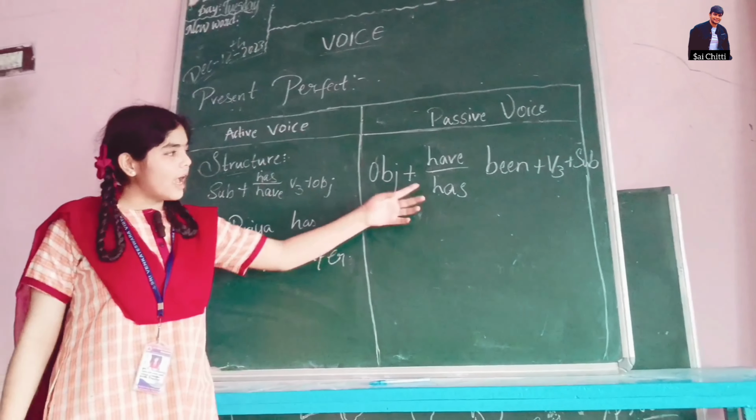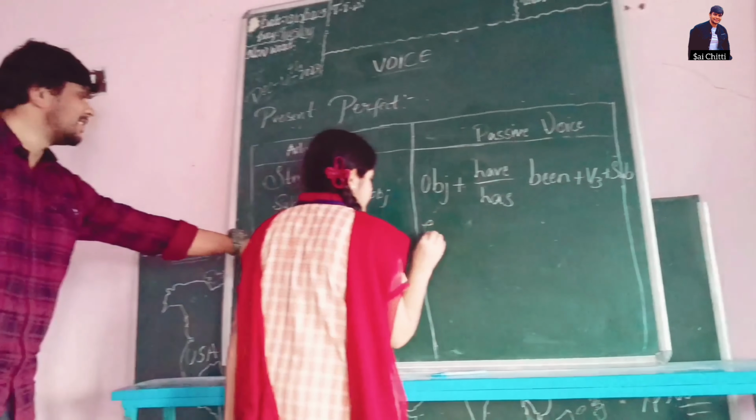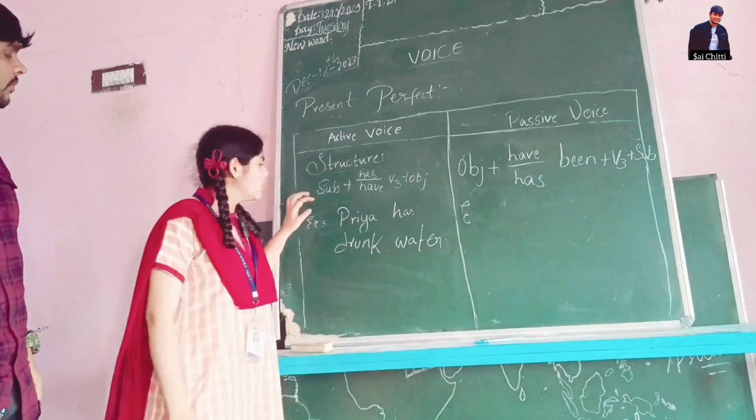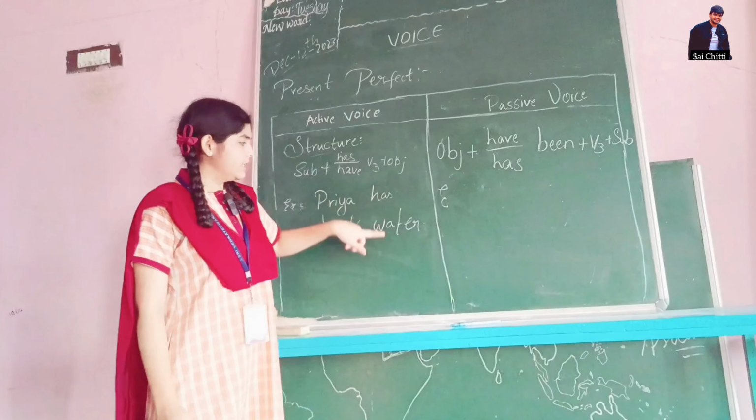So object plus have or has been plus V3 plus subject. Here, what is the subject? What is the verb? So the subject is Priya, has is the helping verb, V3 is drunk, and the object is water.